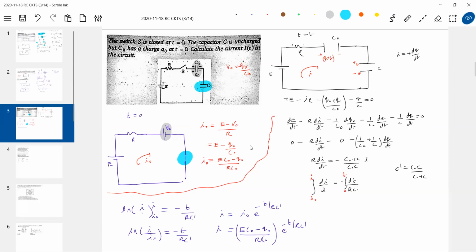What will happen if I make this negative polarity? If I make this negative polarity, in that case, this will become E plus V naught. Please take notice: if this is negative and this is positive, then the EMFs will get added up. This will become positive.